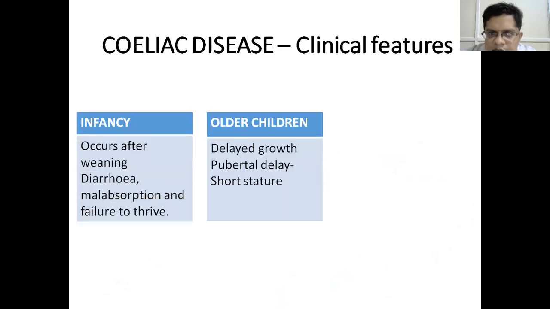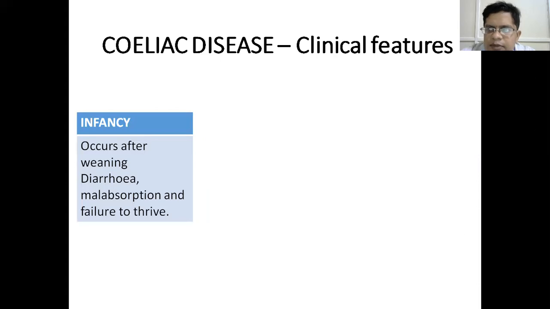So what are the clinical manifestations? Celiac disease can present at any age because it is a genetic disease. It can present by birth. So how will you recognize celiac disease? In infancy, the baby is mostly on breastfeeding. So often when the weaning procedure starts and the cereals are given to the infant, then the symptoms start appearing. The symptoms are in the form of diarrhea, malabsorption. So if there is decreased absorption, there is obviously no weight gain and failure to thrive.